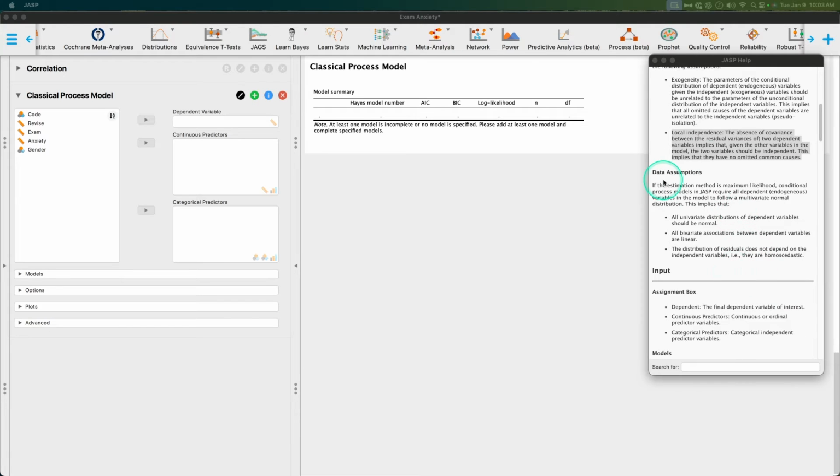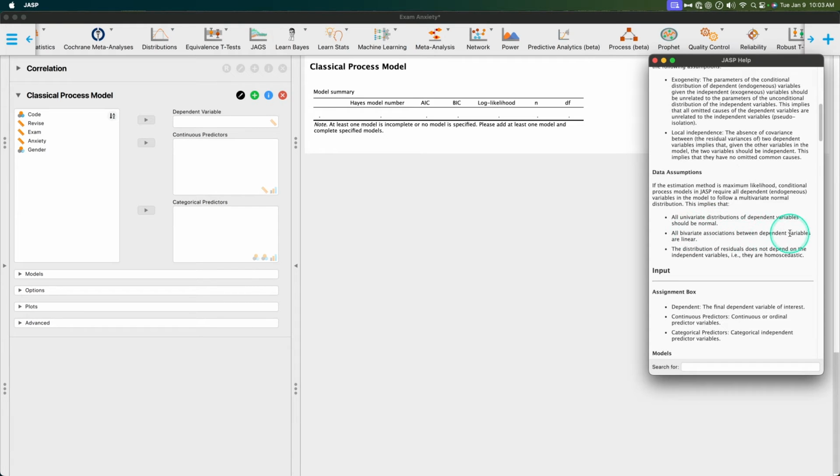We also need to make assumptions about the data itself, right? So the estimation is maximum likelihood, which is the most common SEM estimation method. I don't believe you can change that, but we'll look. I didn't notice that yesterday. Conditional process models in JASP require all dependent, those endogenous variables, in the model to follow a multivariate normal distribution. This implies that all univariate distributions of dependent variables should be normal. So we're expecting normal distributions all across the board.